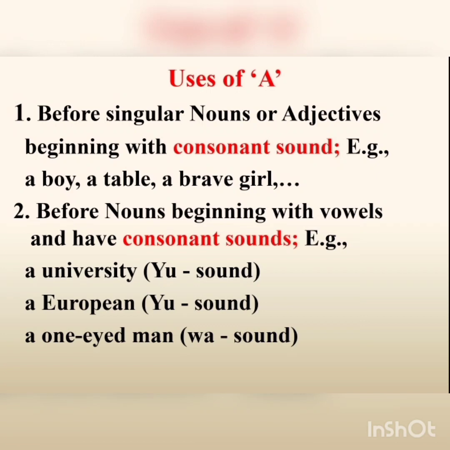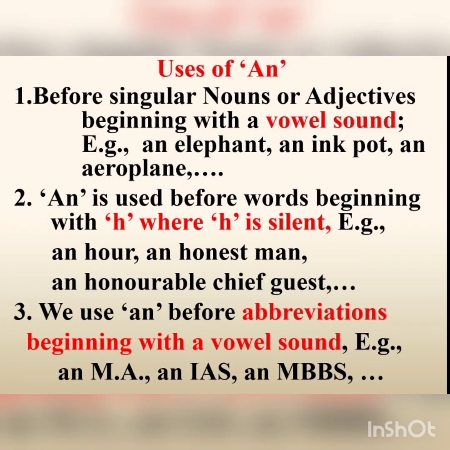And a is used before nouns beginning with vowels and have consonant sounds. Example, a university, a European, a one-eyed man. Let us now learn about the uses of an indefinite article. An is used before singular nouns or adjectives beginning with a vowel sound. For example, an elephant, an inkpot, an aeroplane.